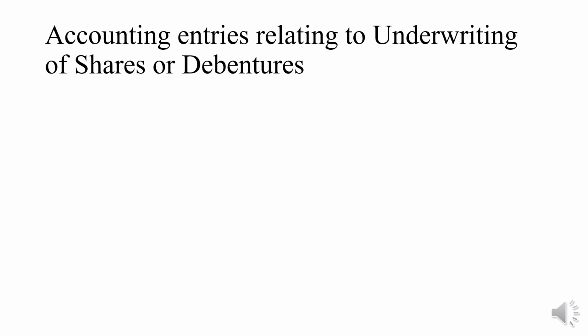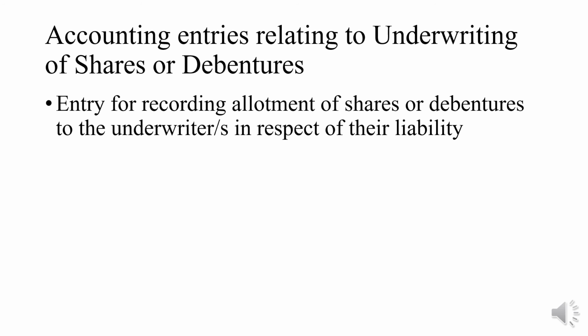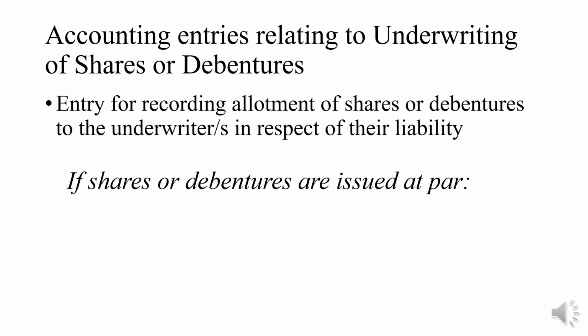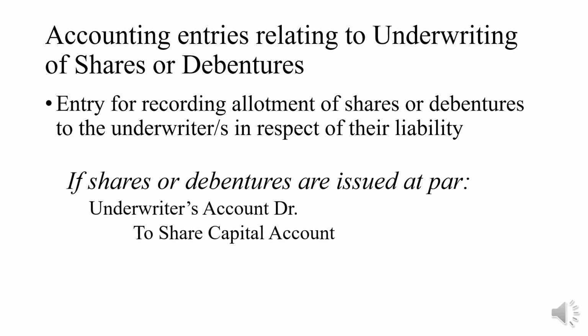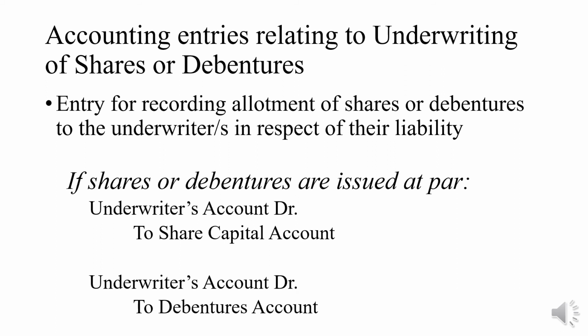Accounting entries relating to underwriting of shares or debentures. Entry for recording the allotment of shares or debentures to the underwriters in respect of their liability. If the shares or debentures are issued at par to the underwriters, Underwriters Account Debit to Share Capital Account. So this is the first journal entry when the shares are issued at par. And next, Underwriters Account Debit to Debentures Account in case of debentures.